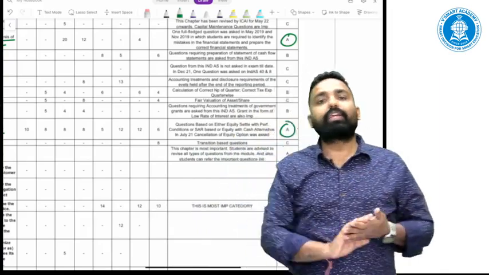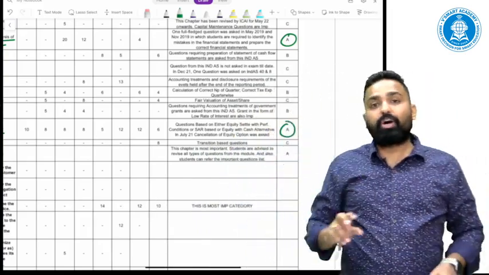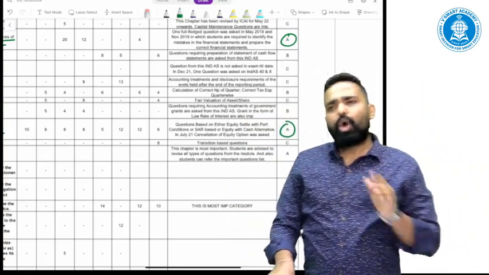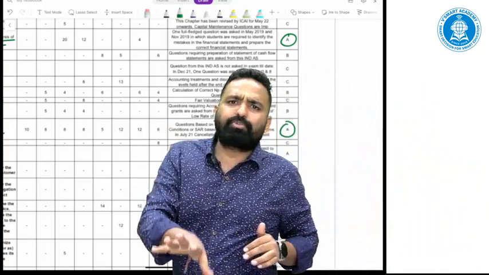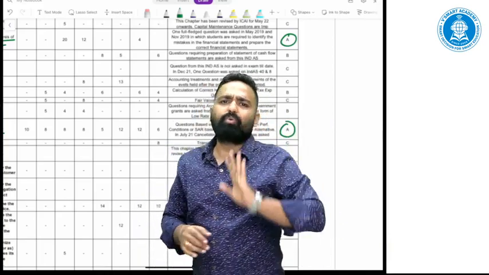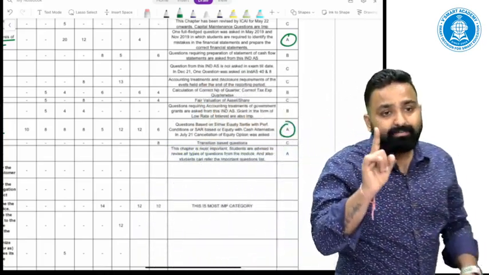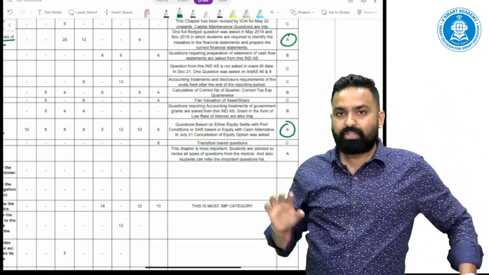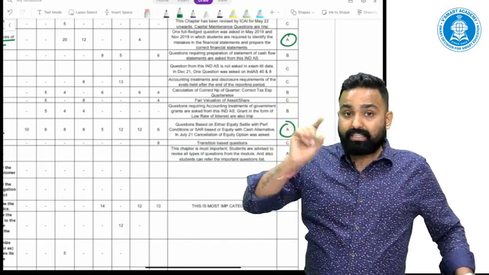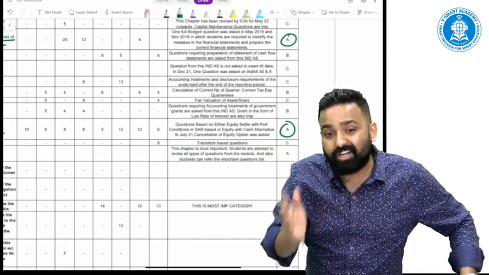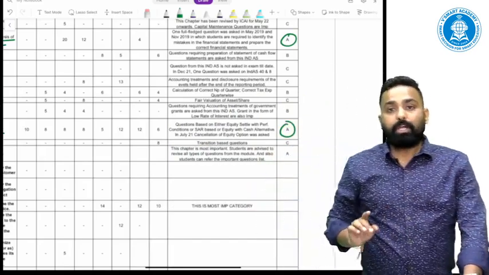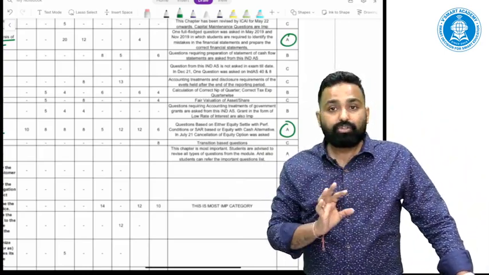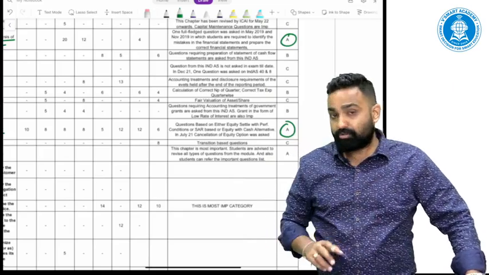So let me tell you one thing. They are more focusing on either equity with cash alternative, or sometimes cash options only, sometimes equity settled questions only. Only one time they asked a cancellation of option question. We discussed it in our class also, and it is from the ICAI module. What is not asked till date? Modification of ESOP. So modification of ESOP is the topic which is not yet asked till date, so you can definitely focus on that also.